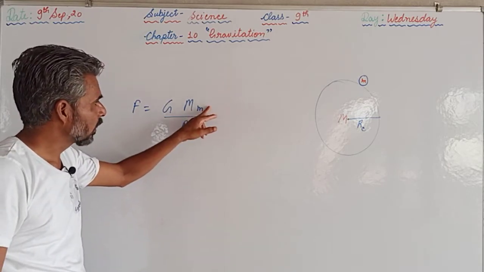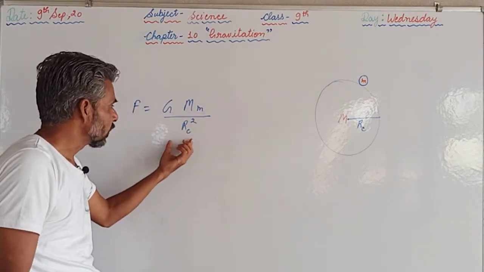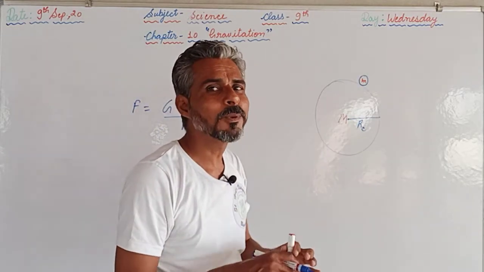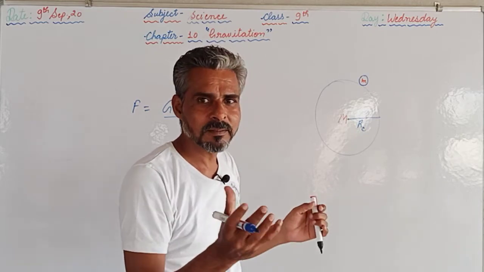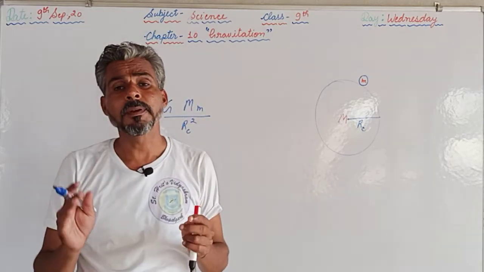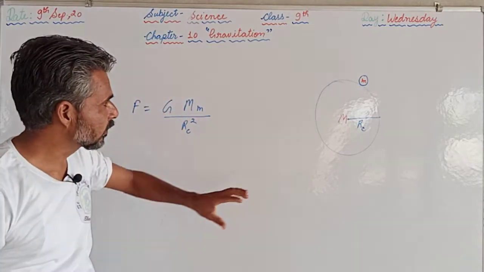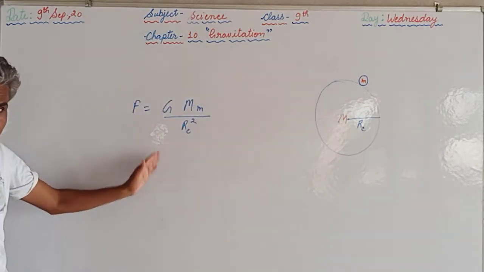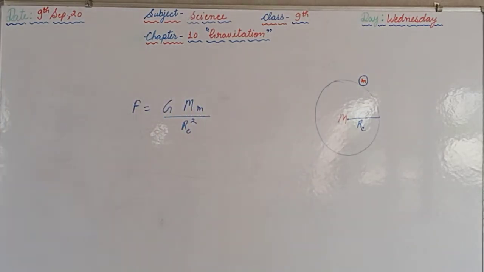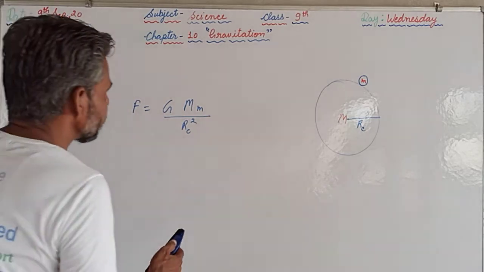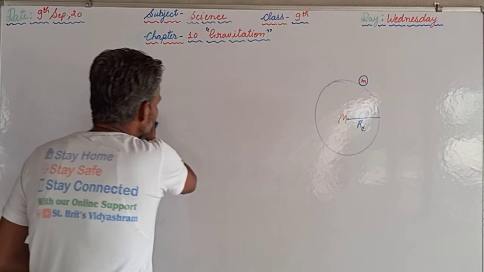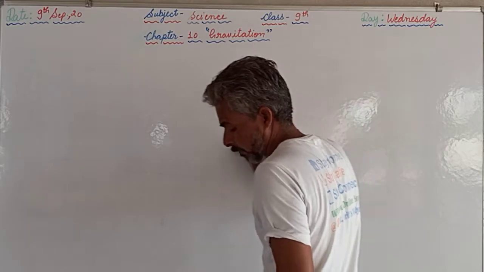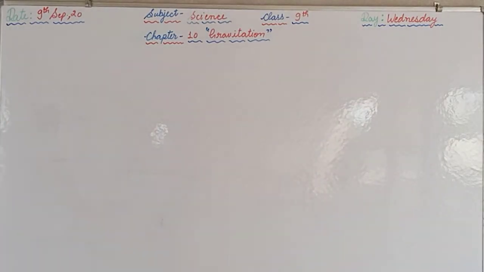Here the mass of that object we have taken as small m. Now, any object placed on the surface of the earth cannot be bigger than the earth. The size of that object is negligible as compared to the earth. So that's why we are considering the distance between their centers as the radius of the earth. So this is the expression of the force on any object placed on the surface of the earth. These two questions are given on this page, and after that we move towards the next page.